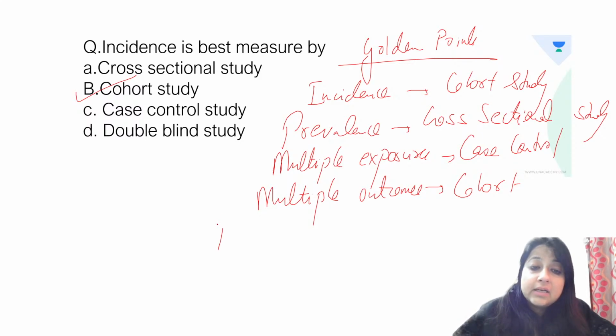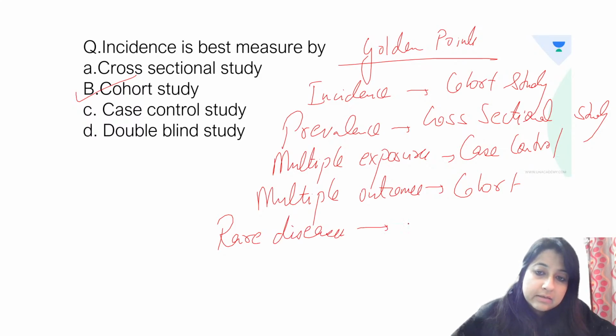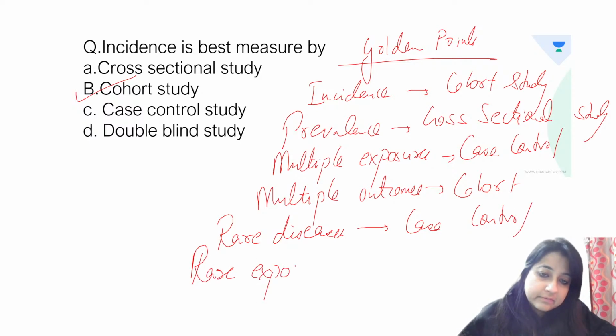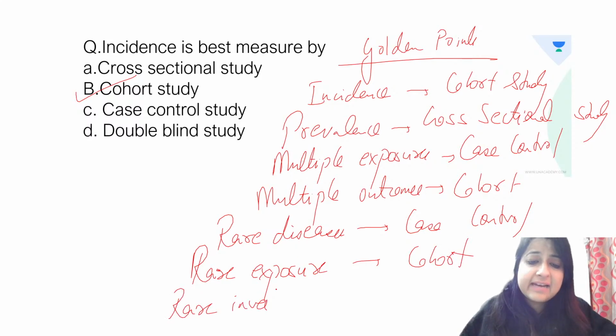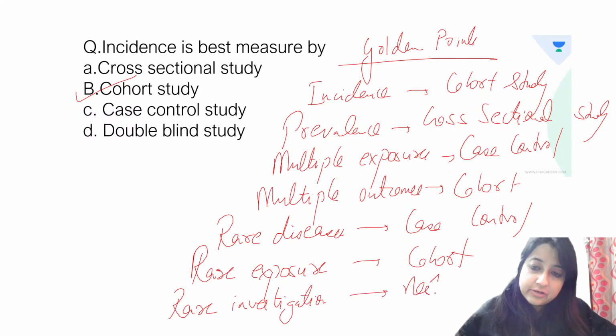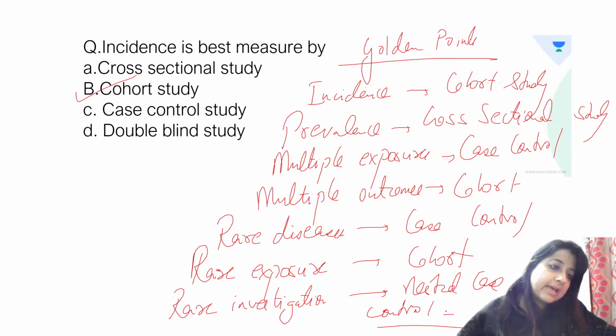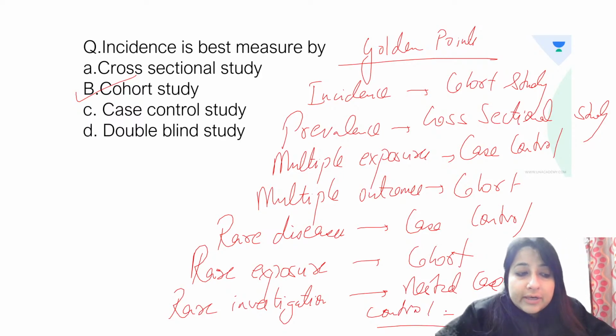Rare diseases: case control. Rare exposures: cohort. And rare investigation should not come, but still rare investigation is nested case control. Okay, so these are just some golden points for you to remember for your exams.